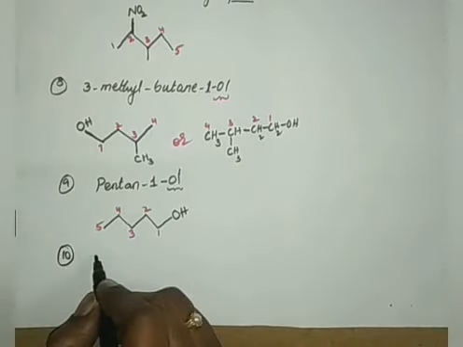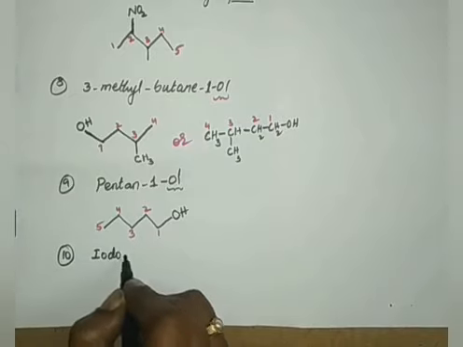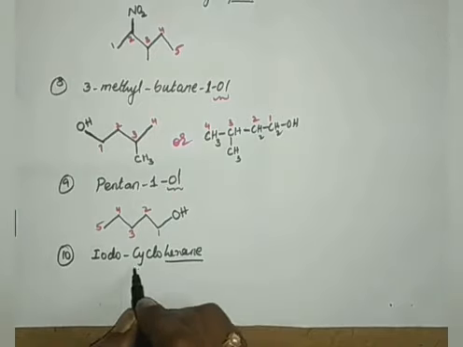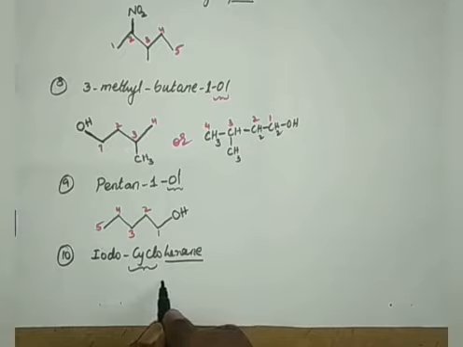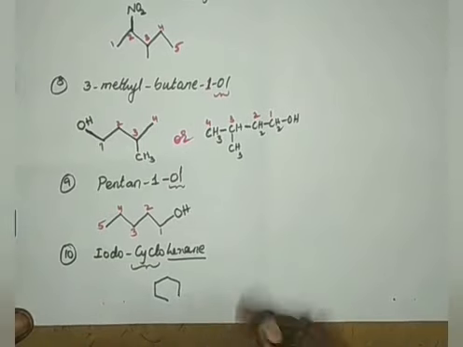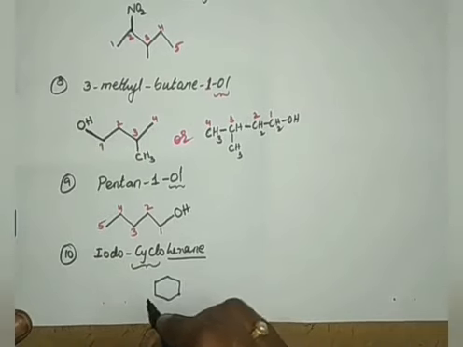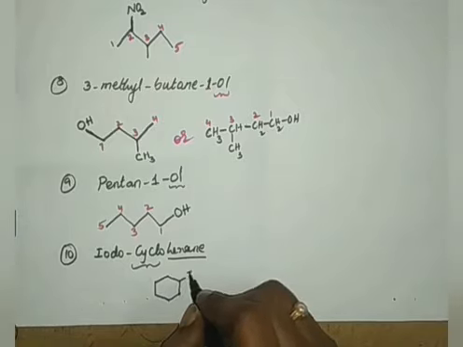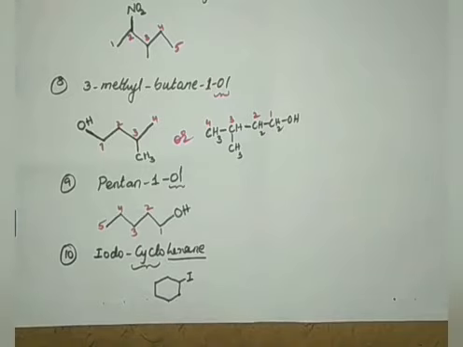Next one, 10th, I have given iodocyclohexane. See here, hexane, but this is in cyclic form. Therefore, you have to write a cyclic system containing 6 carbon atoms. Here 1, 2, 3, 4, 5, 6. Then iodo, anywhere you can write 1 iodine. Right? I can start numbering from here. 1, 2, 3, 6 carbon. So 6 carbons are there. They are in the cyclic form. Therefore, it is iodocyclohexane. Right.